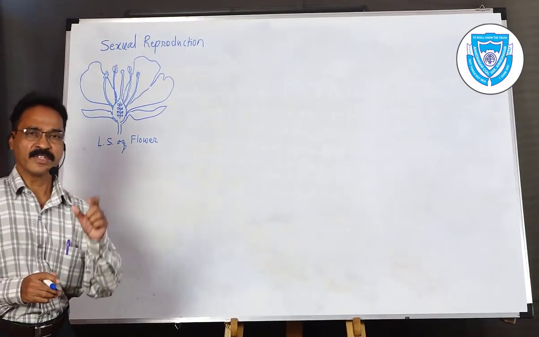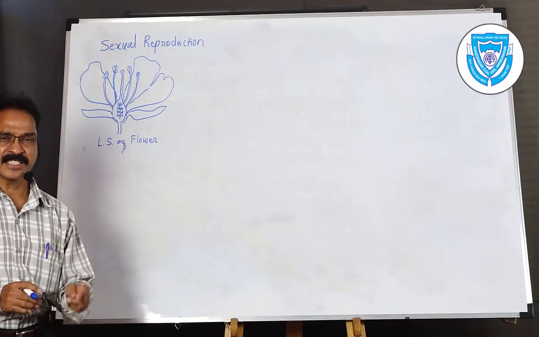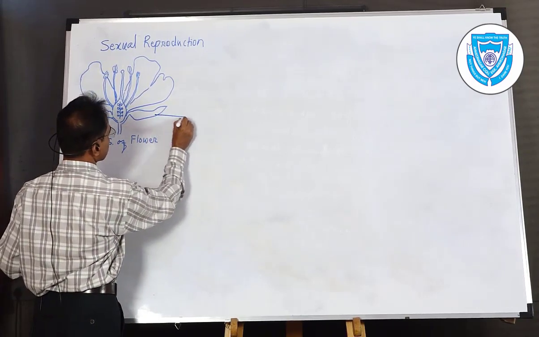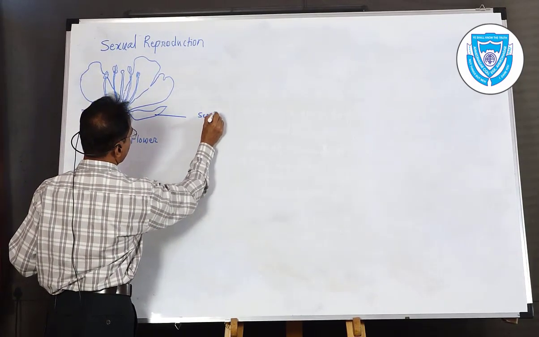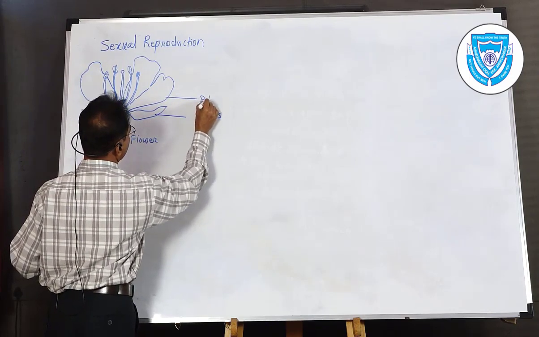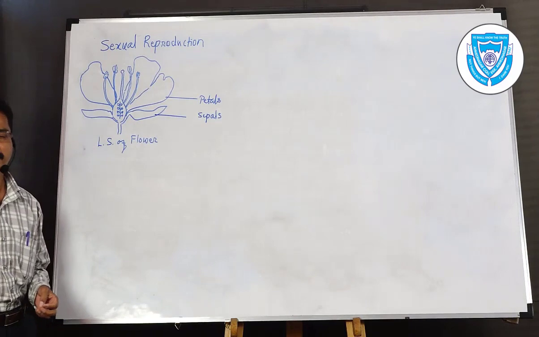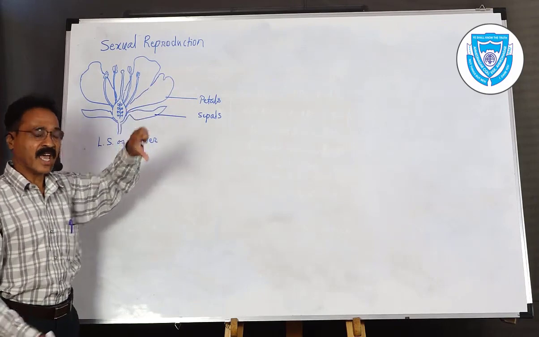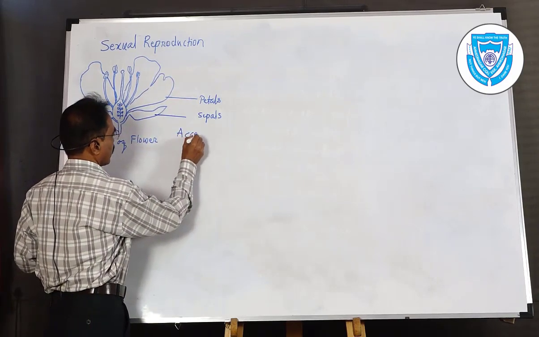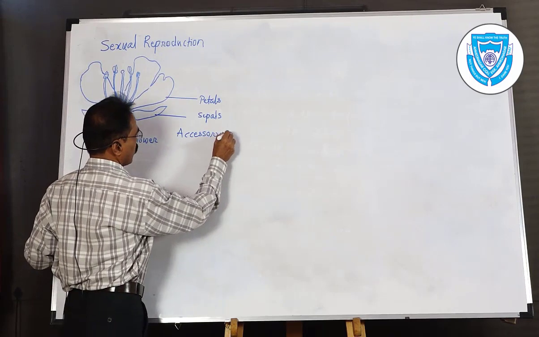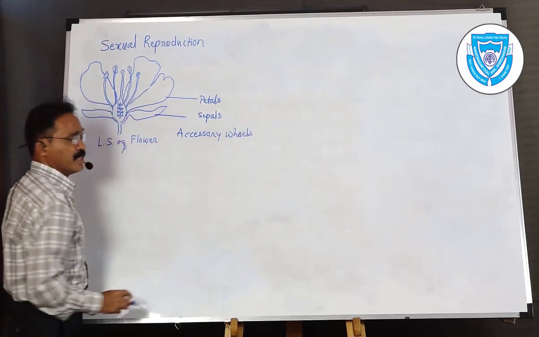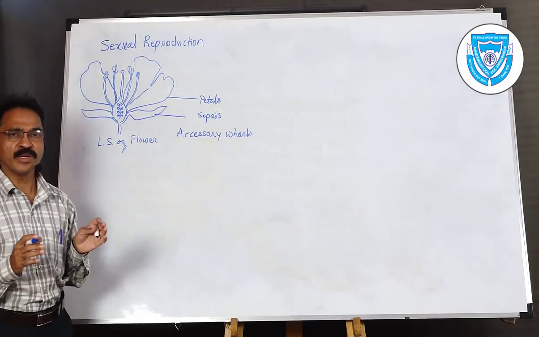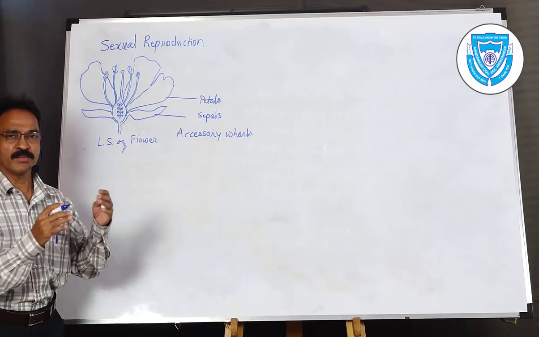What I told you first is known as the accessory whorls. In the accessory whorls, two whorls are present: the sepals and petals. These are the two parts, or whorls, of the flower known as the accessory whorls. They do not take part directly in sexual reproduction, but they only help. They are helpful for pollination. We will discuss that pollination afterwards.